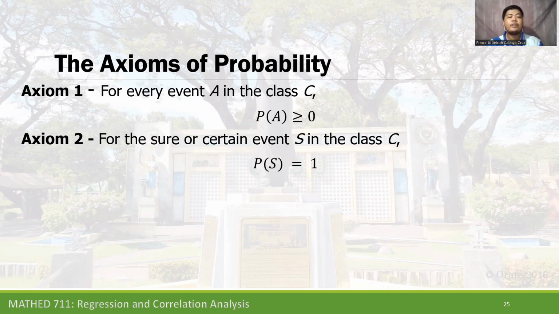Axiom 2, for sure S or certain event S in the class C, the probability of a sample space is equal to 1. It is the certain occurrence. Whenever we say certain occurrence, for example, there is only one applicant in an interview, and the employer wants to hire a person for the job.